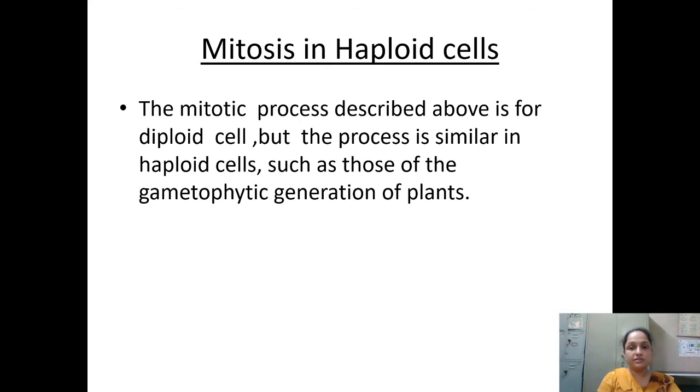And now mitosis in haploid cells. The mitotic process described above is for the diploid cell. Whatever we have talked about was the diploid cell. But a similar process also happens in the case of haploid cells, such as those of the gametophytic generation of the plant. Some of the plants have gametophytic and sporophytic generations, which you will come to know in the later stages. In their gametophytic generation, when the plant body generates gametes, this mitosis is also going to happen.